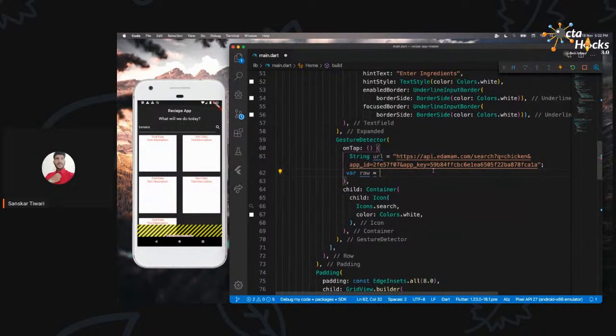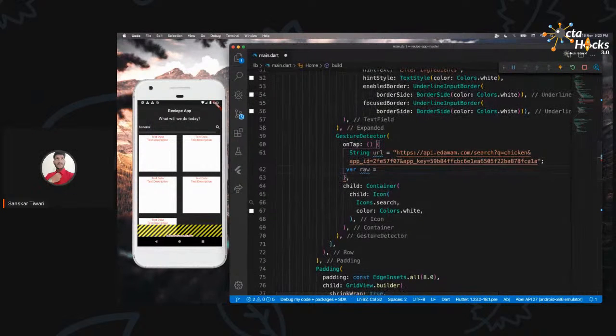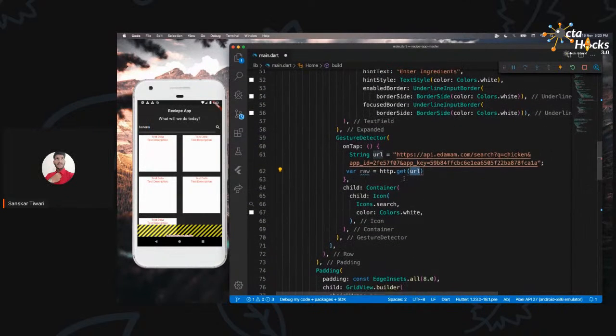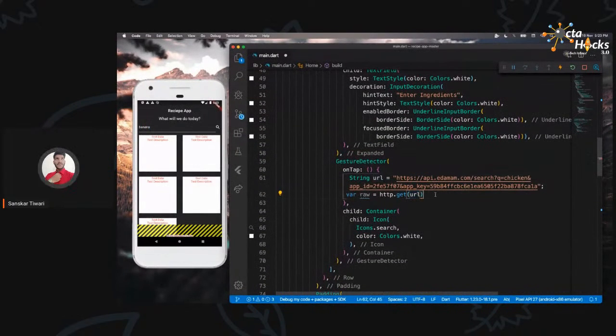Okay. Now once we have the URL, we are going to use HTTP to fetch the details. So first of all, I will say HTTP dot get, right? So this is a get request to get the data from that URL. Once we type that, we just need to provide the URL, and then we will have the response.